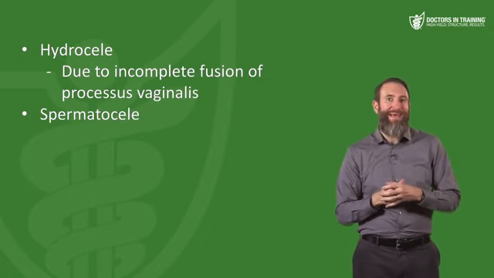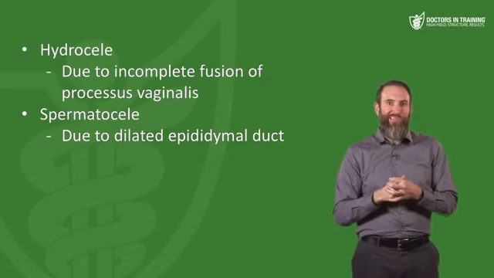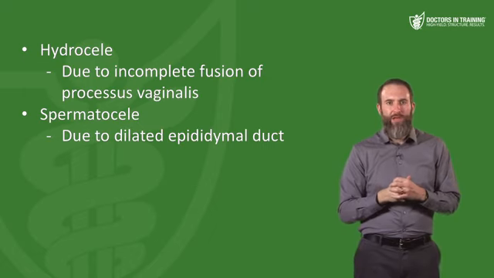Next, we have the spermatocele. This is due to a dilated epididymal duct. There's not too many other details that you need to know about this one. Pretty low yield, but just know the name of that one.